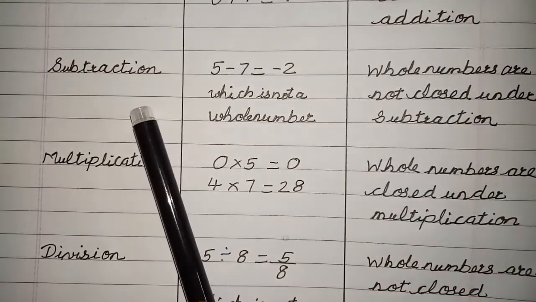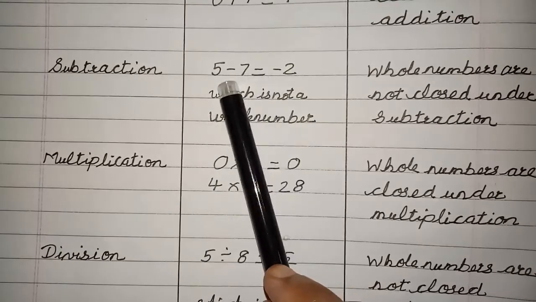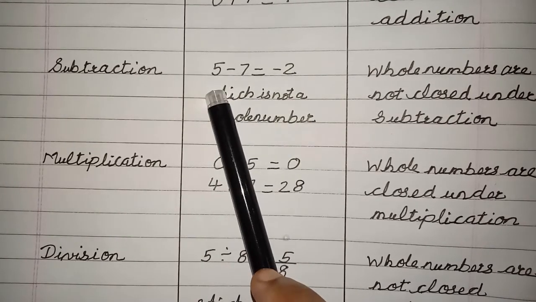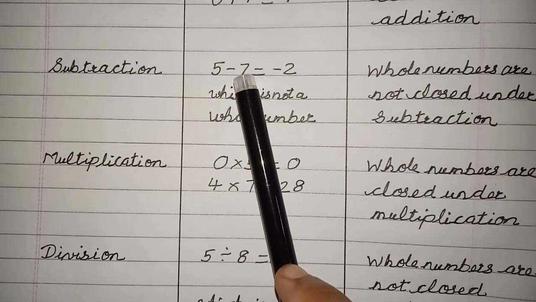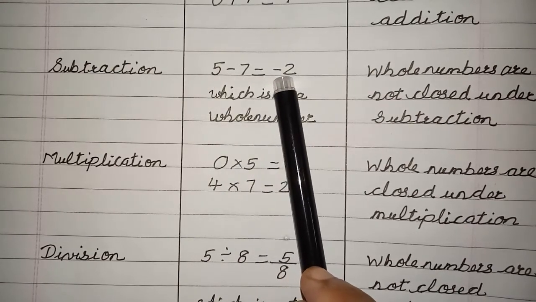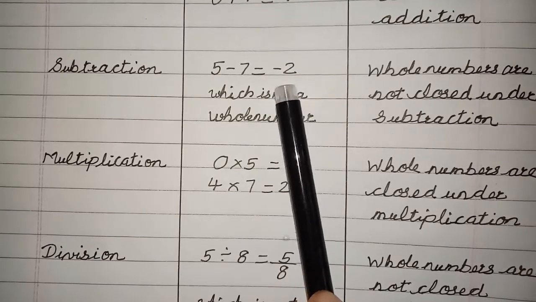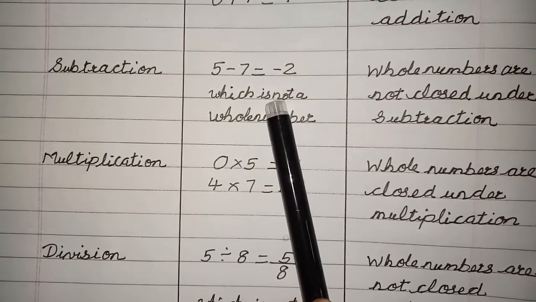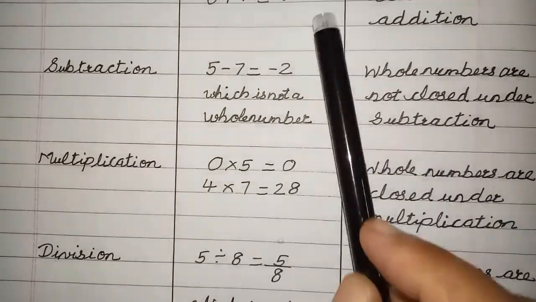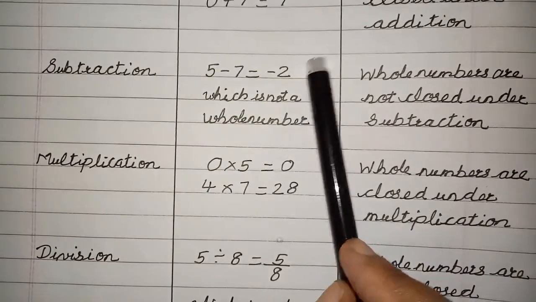Now the next operation is subtraction. You take any two whole numbers. Now I have taken one whole number as 5 and the second whole number as 7. Now when I subtract, my difference is minus 2, right? But minus 2 is not a whole number because whole numbers contain positive numbers and 0. Therefore, whole numbers are not closed under subtraction because the final answer is not a whole number.